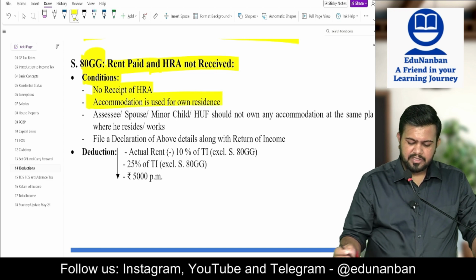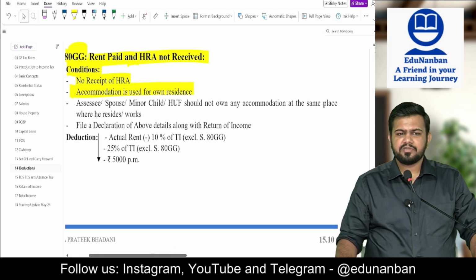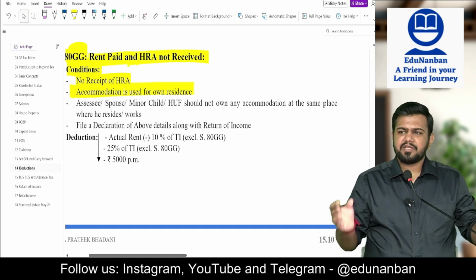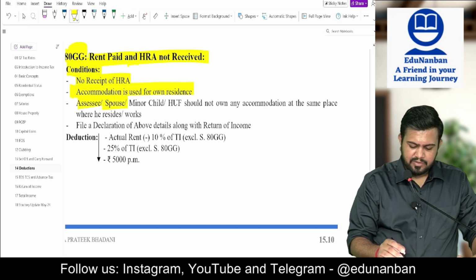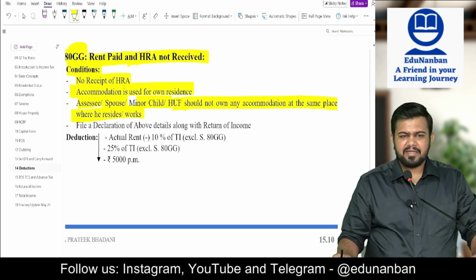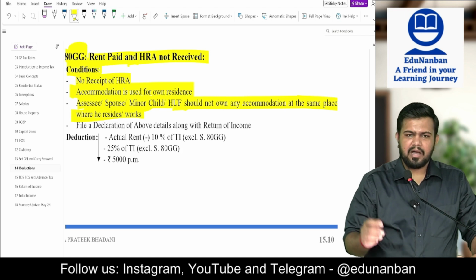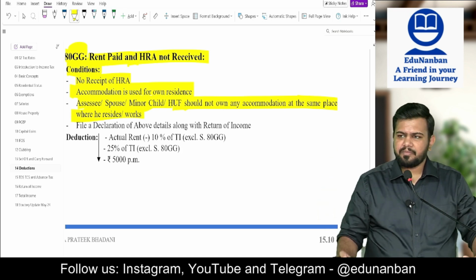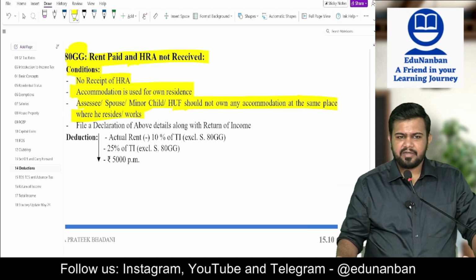Then accommodation should be used for own residence. So the assessee himself or herself should be staying in that accommodation. Assessee, spouse, minor child, HUF should not own any other accommodation at same place where he resides or works. So that the ownership of same accommodation in the same city should not be there. By whom? Assessee, spouse, minor child or even HUF.